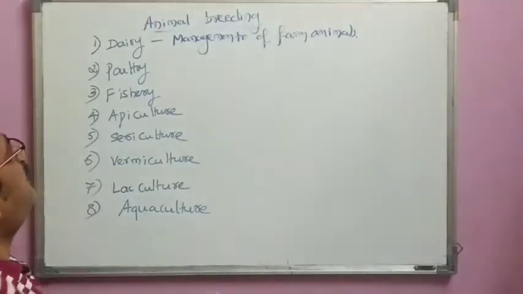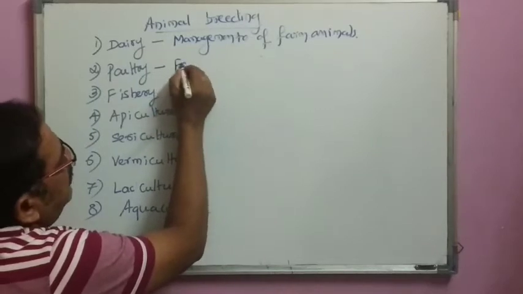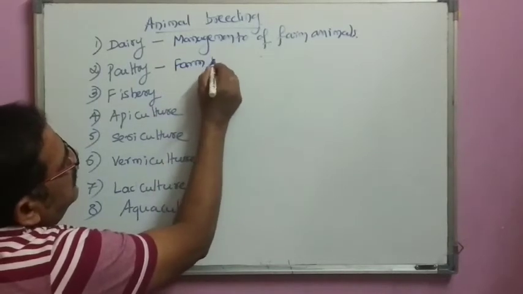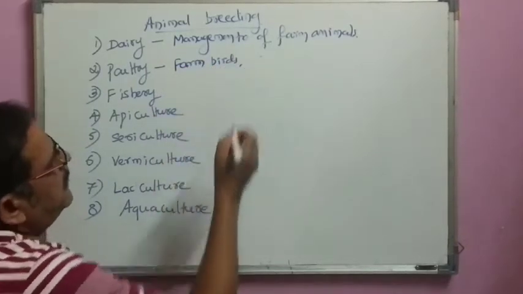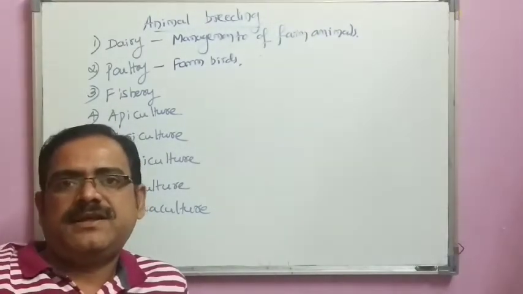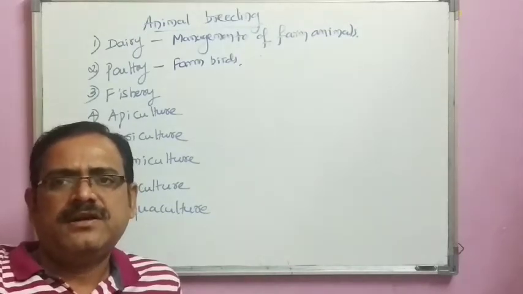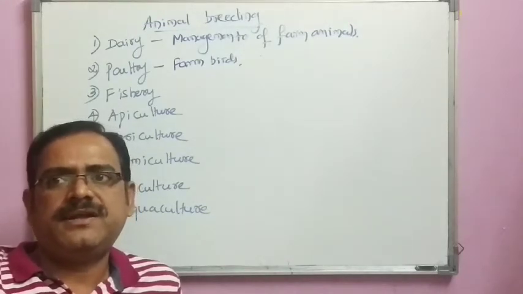Now when I talk about poultry, it is managing the farm birds. What are those farm birds we are domesticating? That includes chicken, ducks, geese, turkey birds, all these come under the poultry industry.